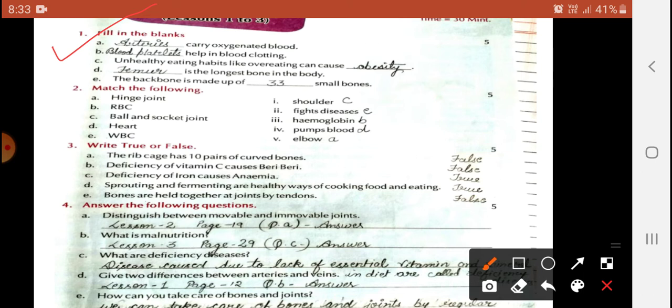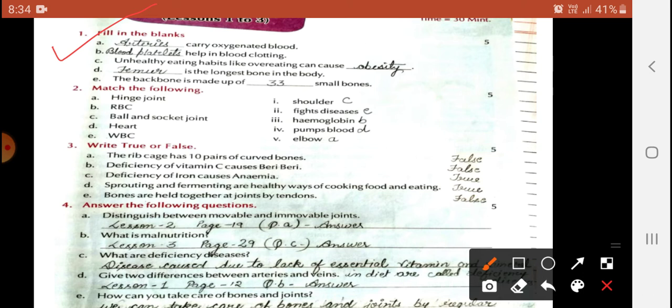Next you will see, part C of question number 1, fill in the blanks. Unhealthy eating habits like overeating can cause obesity. My dear students, observe, fill in the correct answer as you will write it down in your textbook.